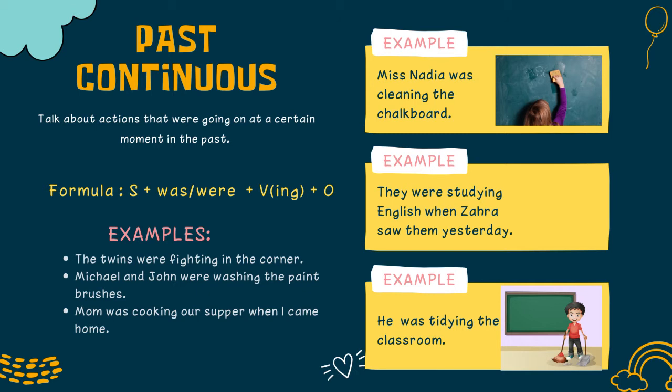Okay, another examples. The twins were fighting in the corner. Michael and John were washing the paint brushes. Mom was cooking our supper when I came home.